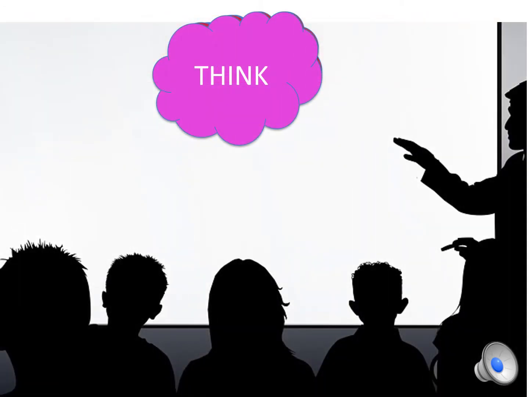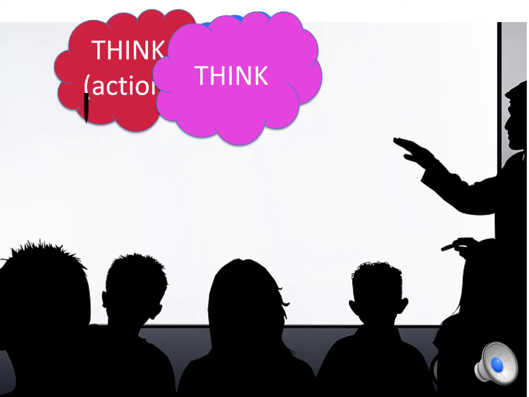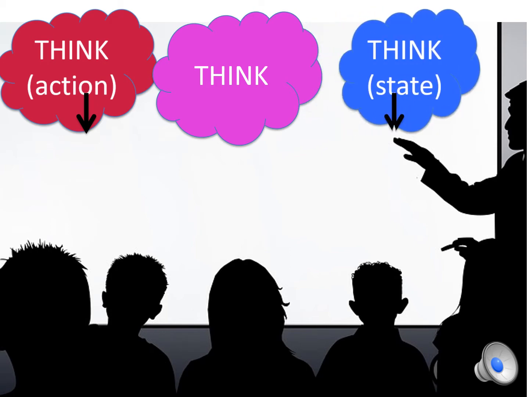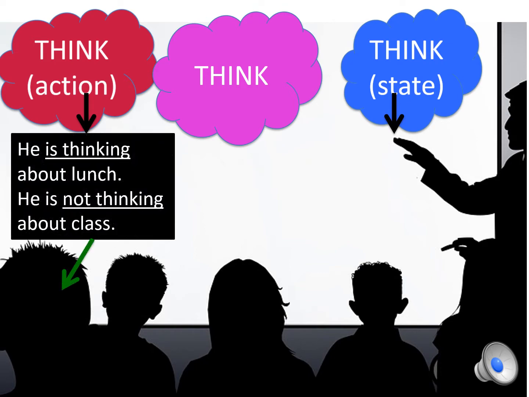Take the verb think, for example. We can use think as an action verb or a verb of state. Let's take a look at how think can be used as an action verb. We can say, he is thinking about lunch. He is not thinking about class. In this case, we can use think with ing because it's expressing an action.